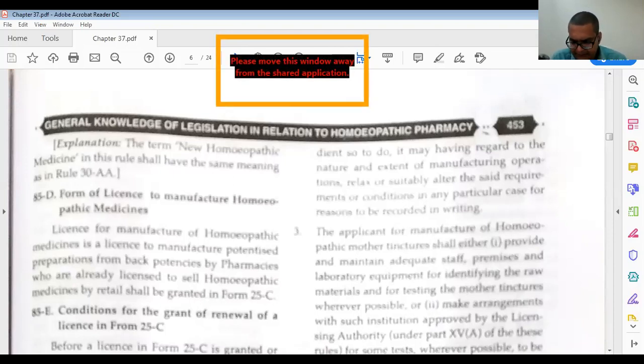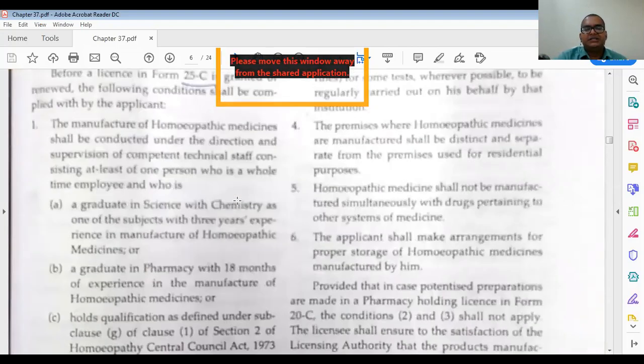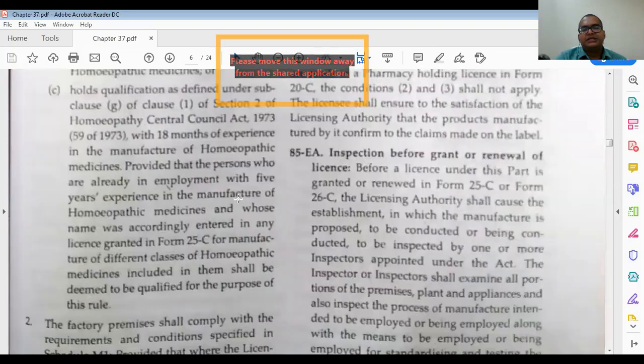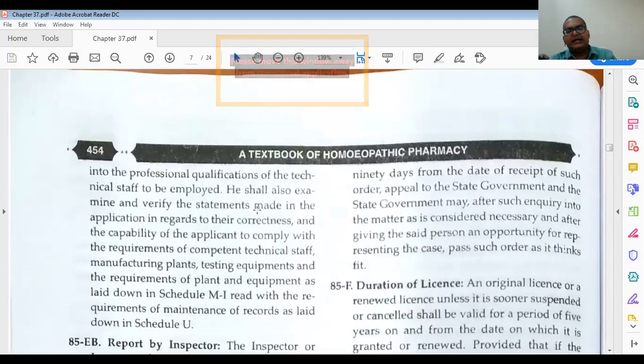Then we have 85EA, inspection before grant of renewal of license. Always this happens. Even our college is inspected by our university, Northeast Hill University. Before giving permission, they do the inspections. All these things are everywhere.